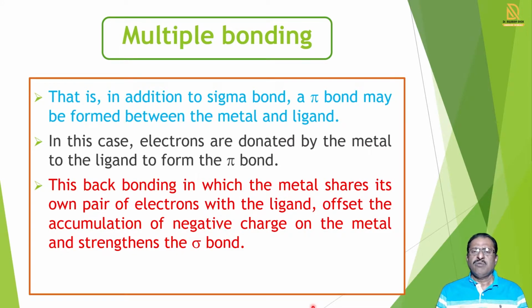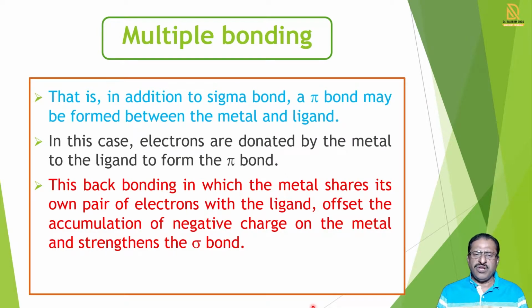But when the ligand contains empty orbitals and the metal contains a lone pair of electrons, then the metal's lone pair of electrons is donated and accepted by the ligand, and there is formation of reverse bonding. There is formation of back bonding, a bond that is called the pi bond.